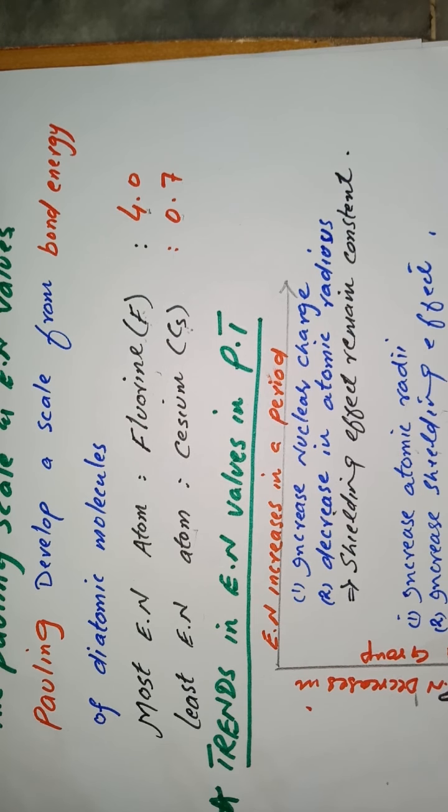So it is all about electronegativity: the factors affecting electronegativity, the Pauling scale, and the trends in the value of electronegativity in the periodic table.